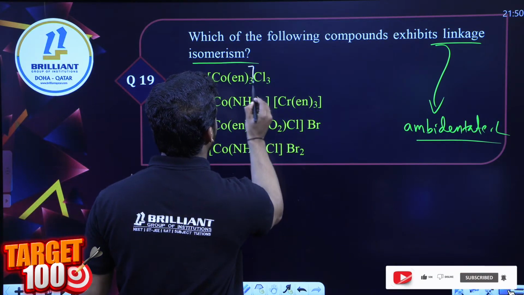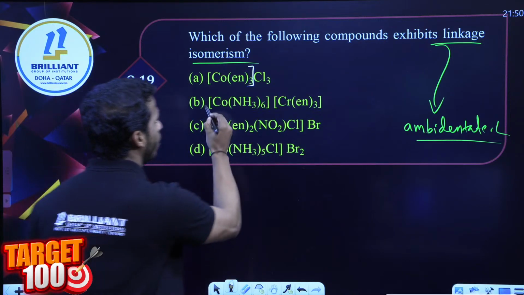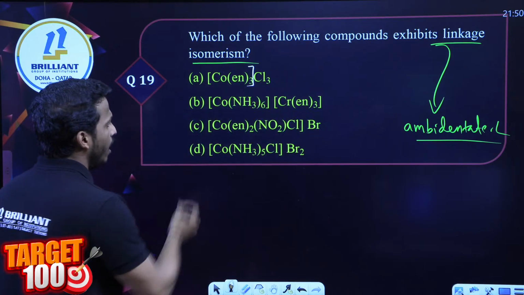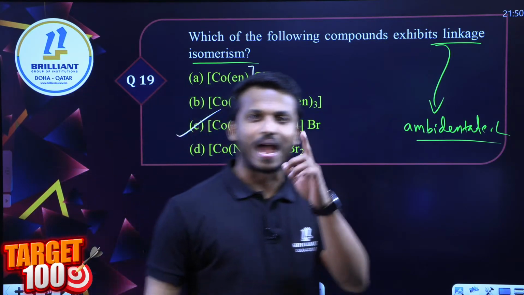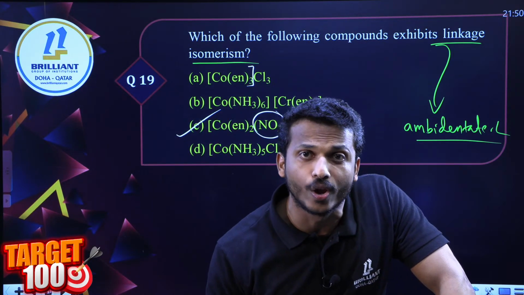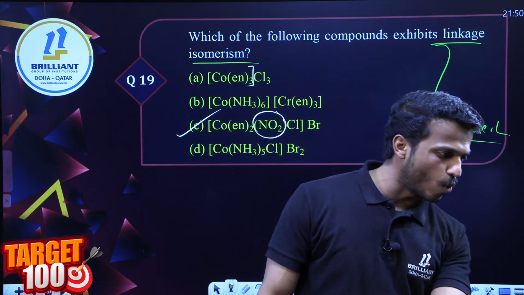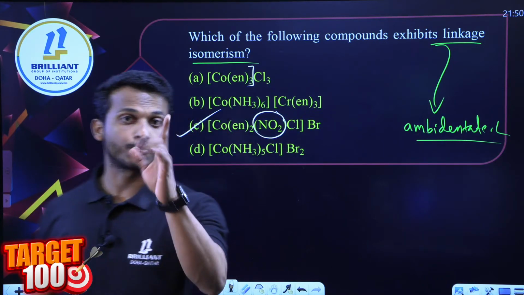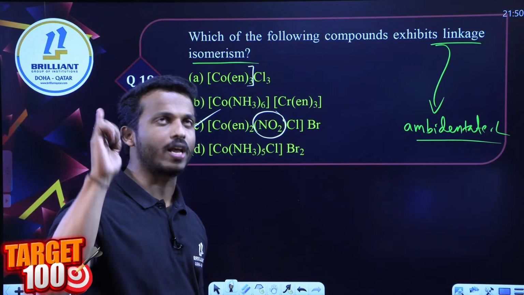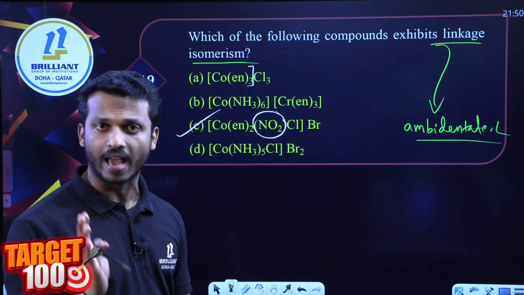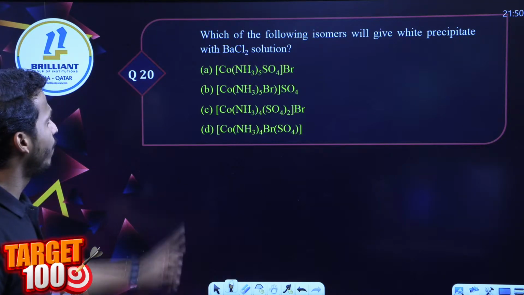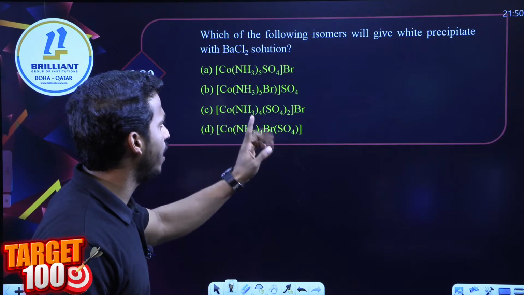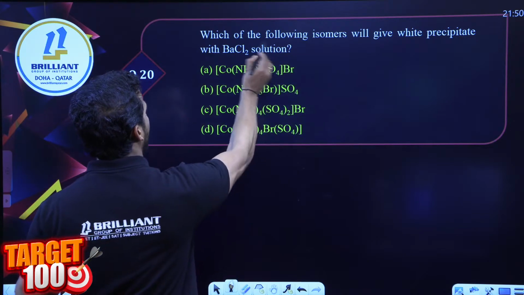In the first compound it is not there. The second compound is coordination isomerism. Option C contains NO2, an ambidentate ligand. It can be ONO, right? It can give linkage isomerism. Most expected question, linkage isomerism. Remember, if there is an ambidentate ligand, it has the ability to form linkage isomerism.